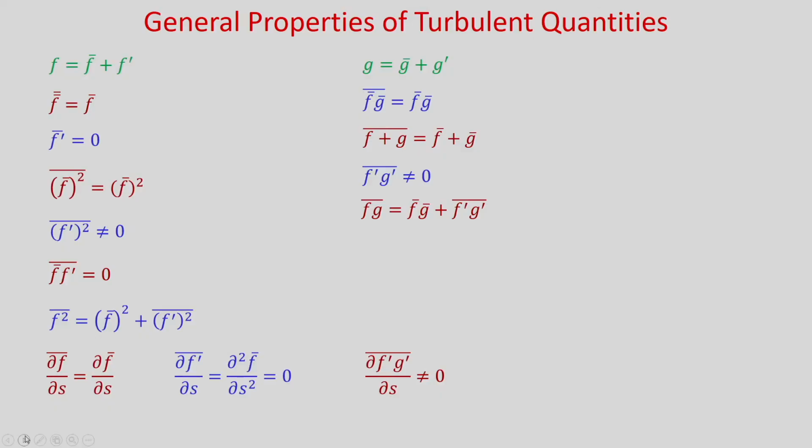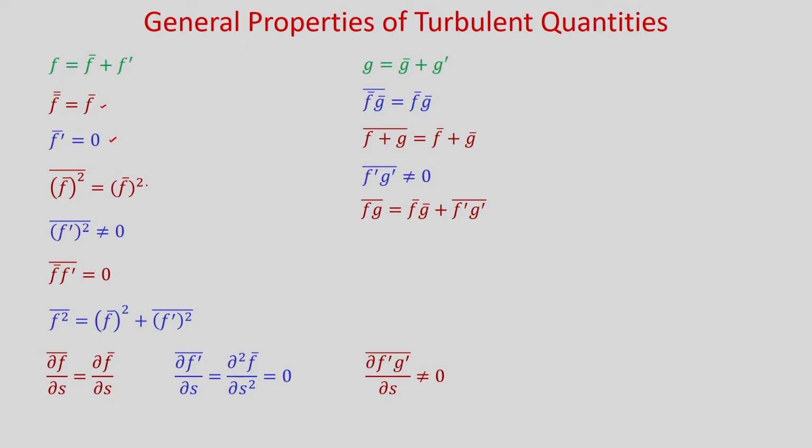So, now you can see the general properties of turbulent quantities. If we have two scalars f and g, with f equal to f bar plus f prime and g equal to g bar plus g prime, then the time average of f bar is just f bar, and f prime bar is equal to 0, that we have already shown.